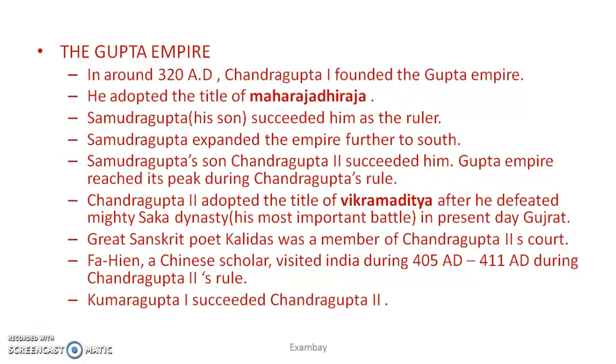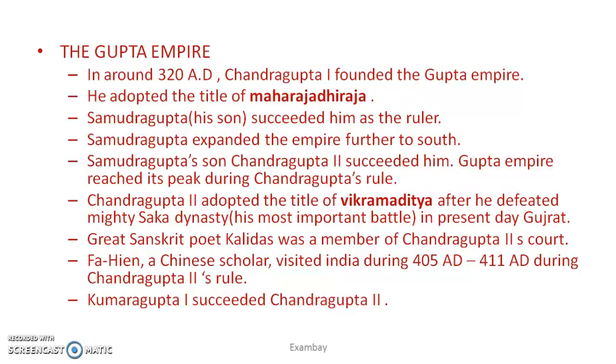His son came, Chandragupta II. He is the most important king of the Gupta kingdom, because the Gupta Empire reached its peak. Chandragupta II also adopted one title, which was Vikramaditya. This is very important. After that, he defeated the Saka dynasty. We have already learned about the Saka dynasty in our earlier videos.